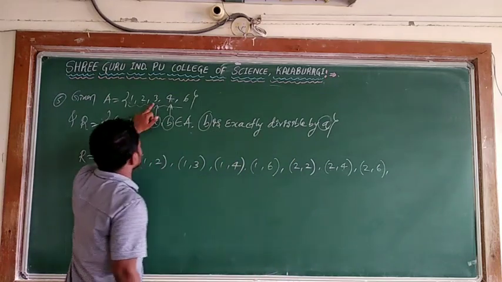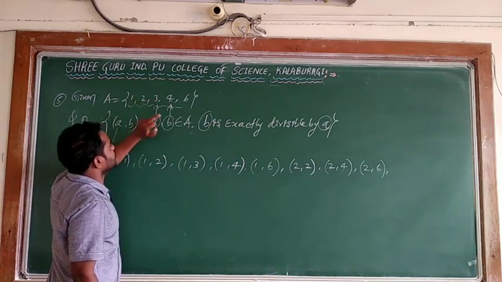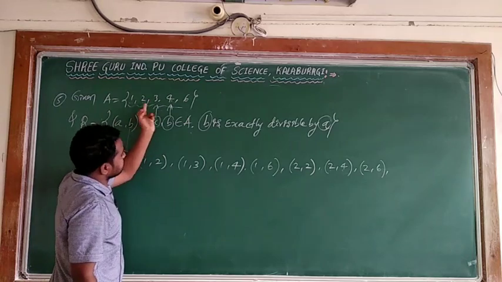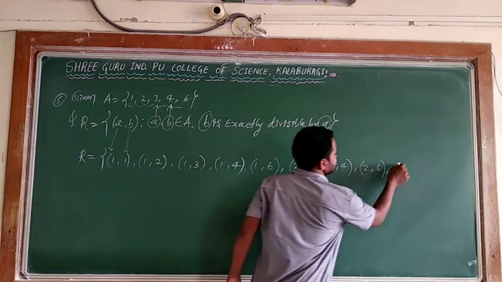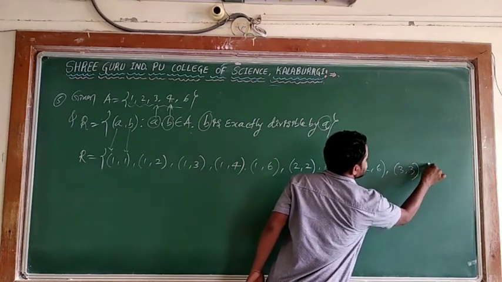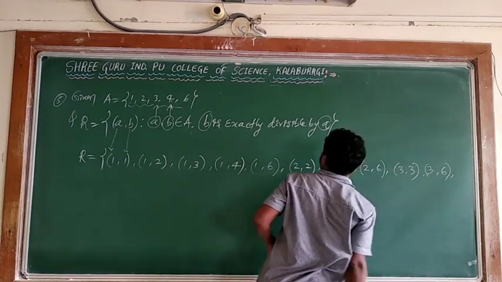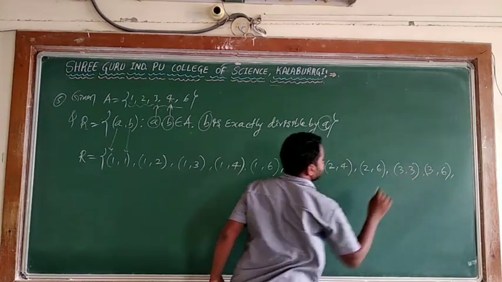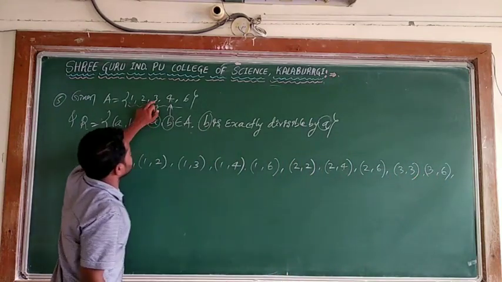Now 2 is over. 3 with 1, 3 with 2 not possible. 3 with 4 not possible. 3 with 3 itself is possible, because 3 is divisible by 3. 3 with 6, yes, 3 with 6 is possible, meaning 6 is divisible by 3. So 3 with all the numbers is over.